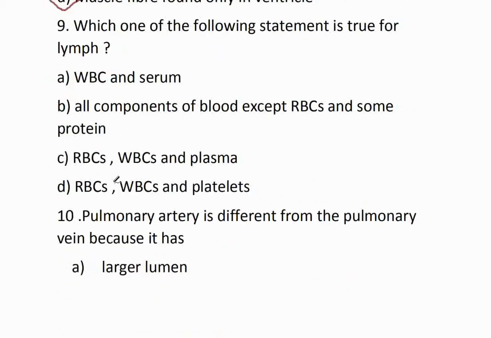Question number 9. Which one of the following statements is true for lymph? Option A, WBC and serum. Option B, all components of blood except RBCs and some protein. Option C, RBC, WBC and plasma. Option D, RBC, WBC and platelets. The correct option is option B, all components of blood except RBCs and some protein.